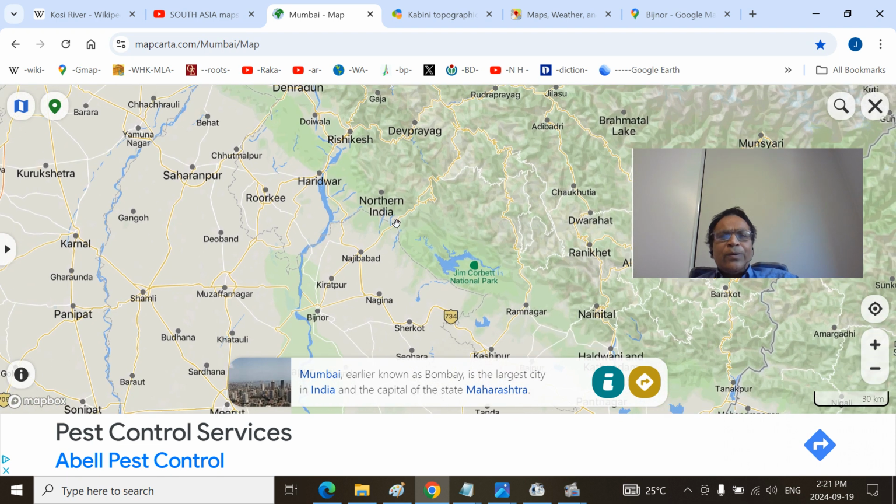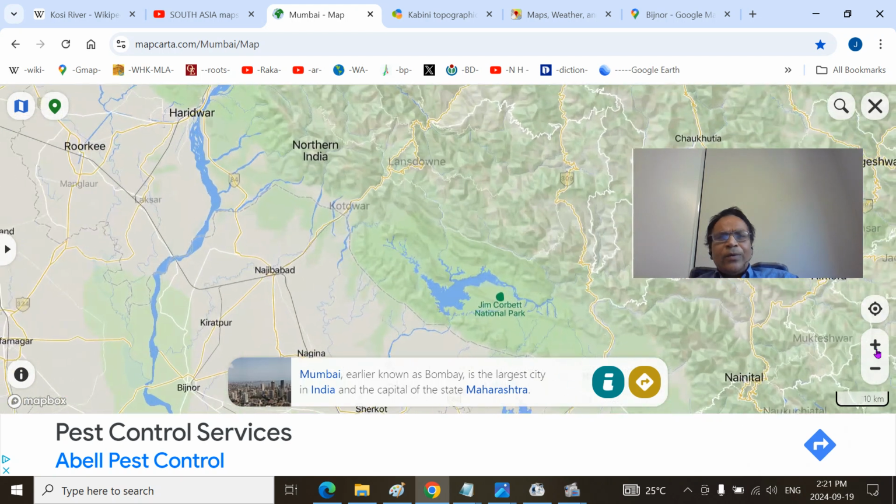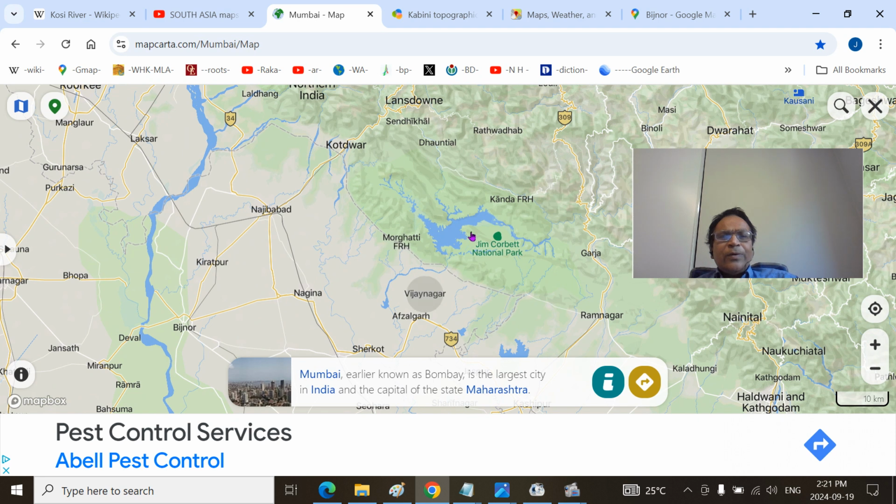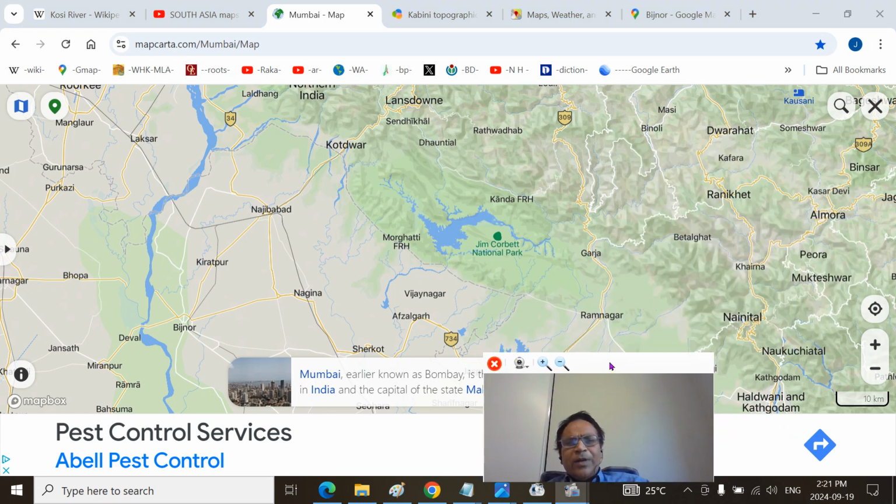This is the Ko River here. The town Kodwar will be there. Yeah, that's the Ko River here that comes out of this. Then, of course, this is the Jim Corbett National Park. That means this is the western Ramganga River, sometimes simply called Ramganga River, because there is an eastern Ramganga River.